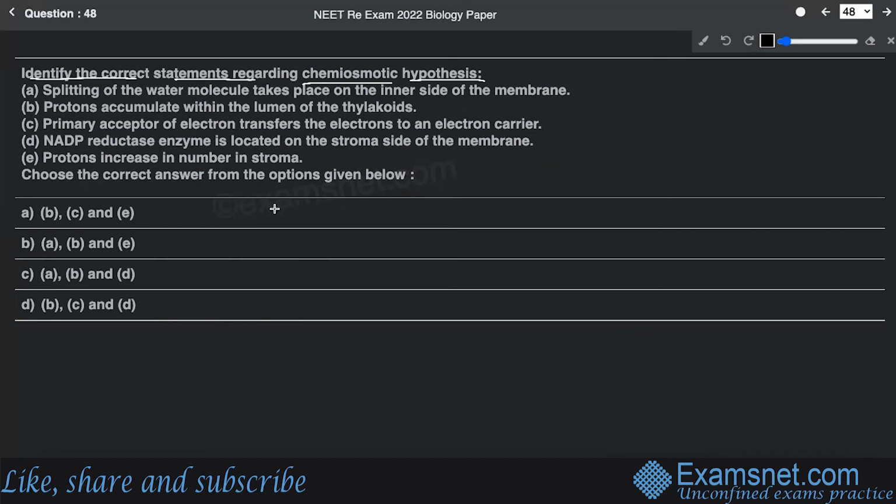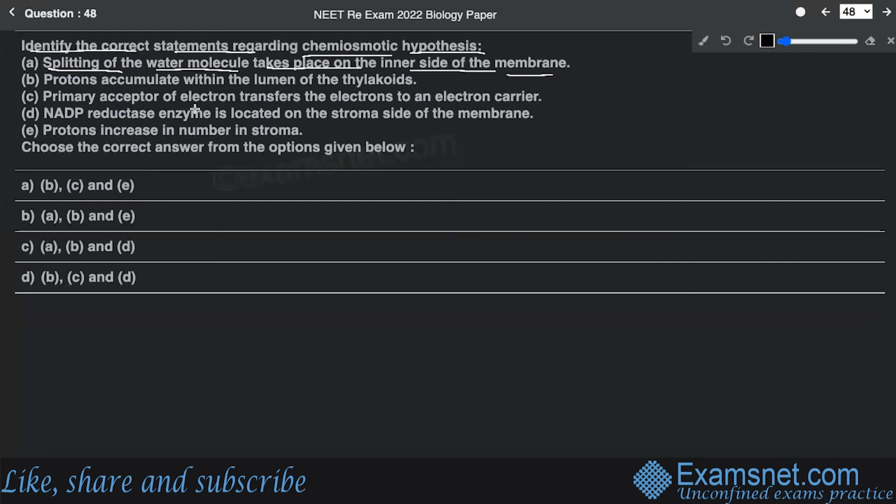All right. So if you look into the options that have been given, that is splitting of water molecule takes place on the inner side of the membrane. Exactly, this is a true statement, because until and unless the water molecule will be splitting, the protons won't be released and the proton gradient won't be created. So definitely this is a correct statement that takes place on the inner side of the membrane, which is the lumen part of the thylakoids. So option A is the correct answer, you can say.